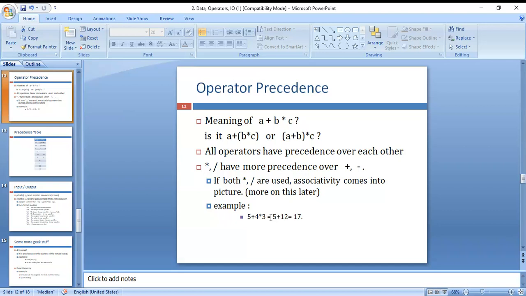This is the order of precedence in arithmetic operators.